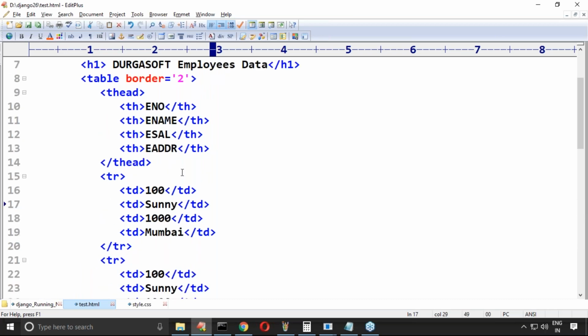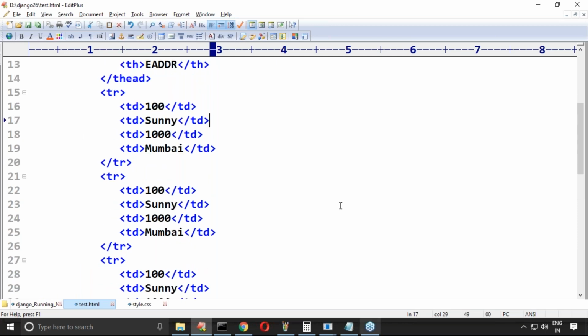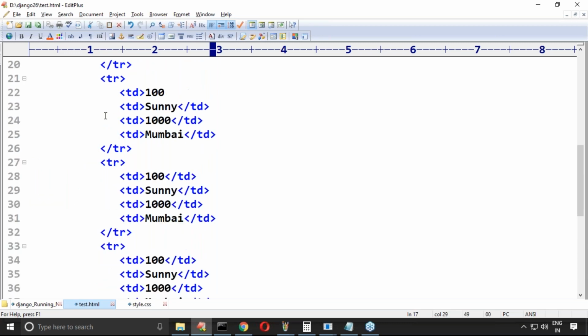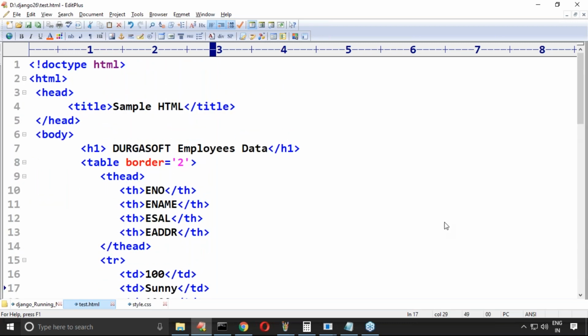These many TRs we are not required to write. Suppose 100 trains are there, then 100 TRs we would need to take. No, we will take a loop. Yeah, clear? Is everyone in a position to understand the meaning of this? Respond.